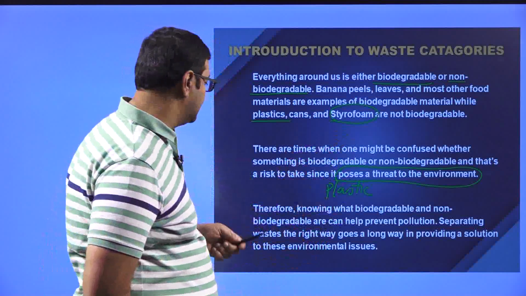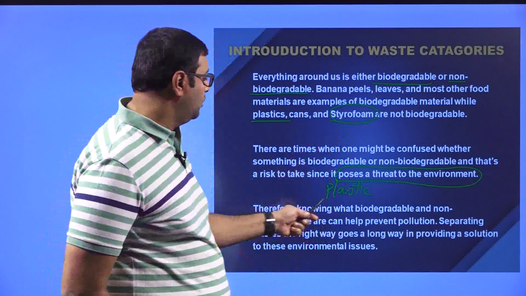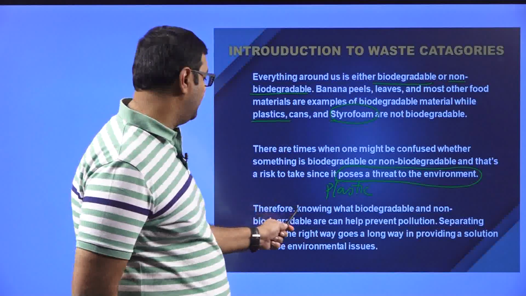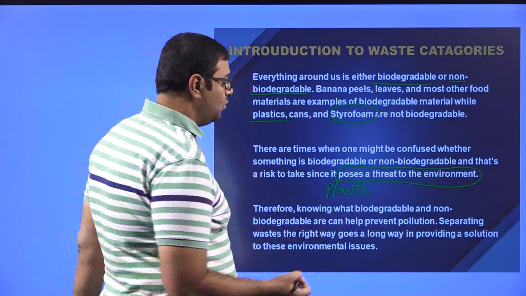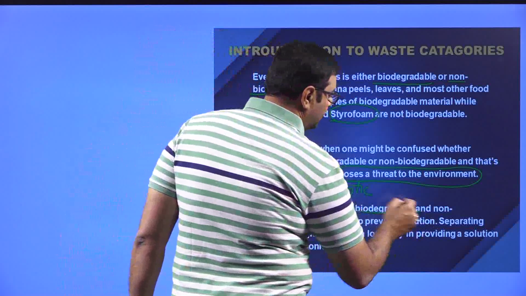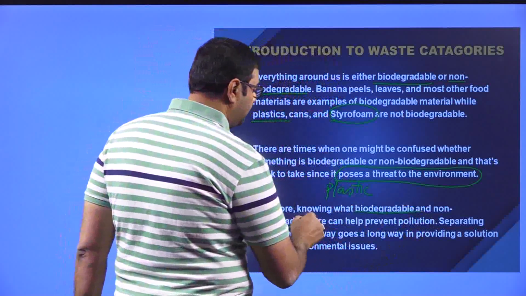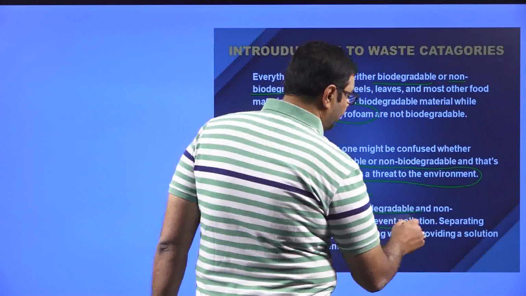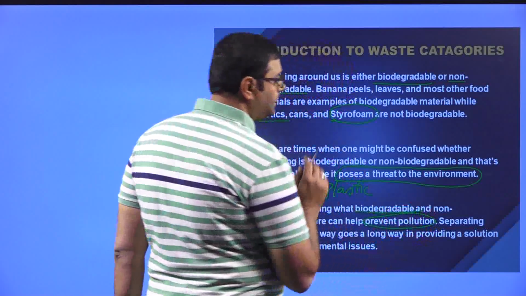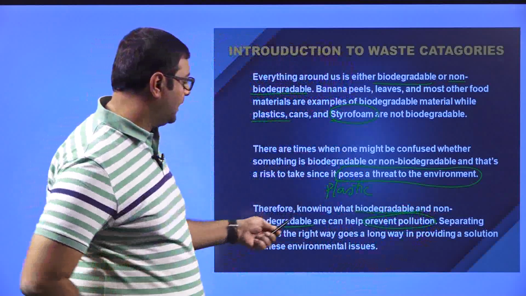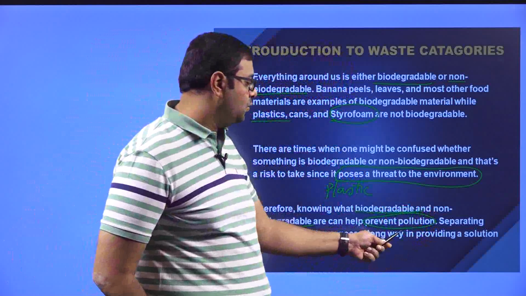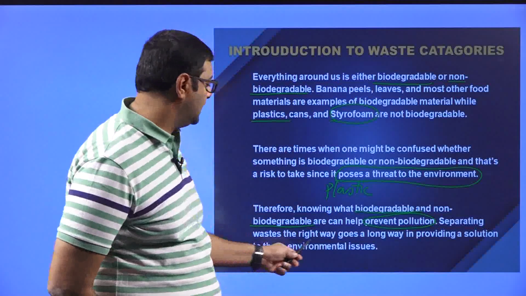The second one is, knowing what biodegradable and non-biodegradable are can help prevent pollution. If we know what substances are biodegradable and what are non-biodegradable, we can help in preventing the pollution. Separating wastes the right way goes a long way in providing a solution to these environmental issues.